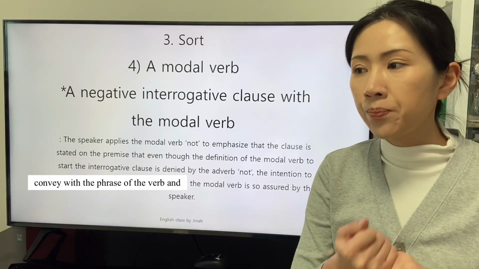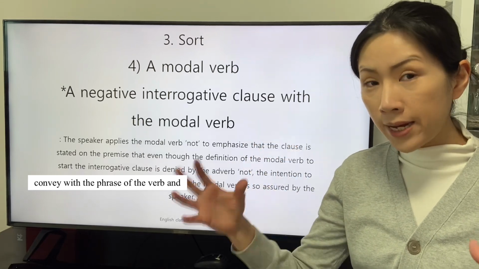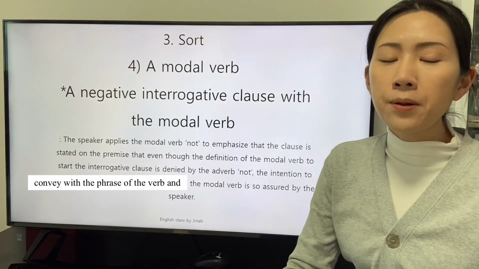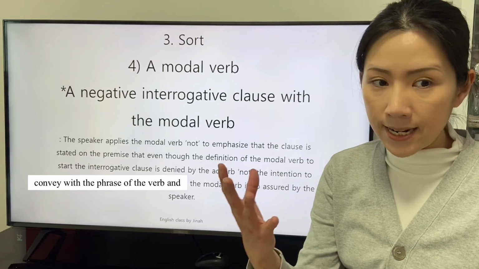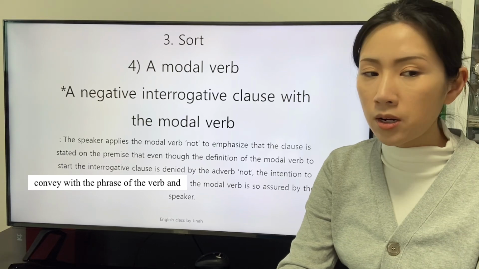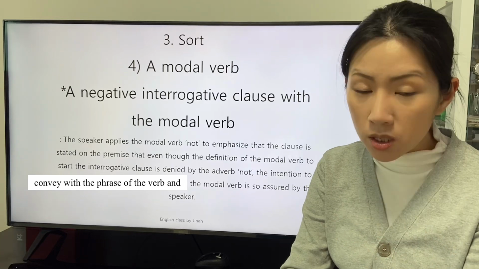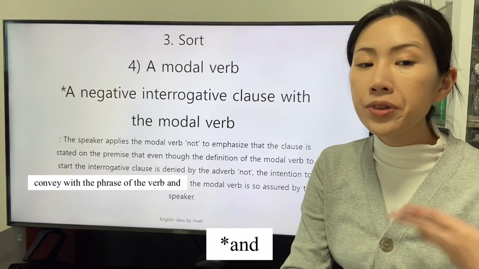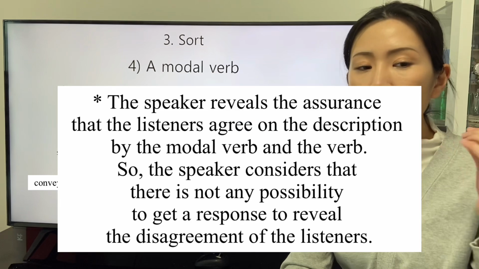Neither, nor, etc. are also able to make the clause as the negative clause. The speaker applies the modal verb not to emphasize that the clause is stated on the premise that even though the definition of the modal verb to start the interrogative clause is denied by the adverb not, the intention to convey with the phrase of the verb, the modal verb is so assured by the speaker.